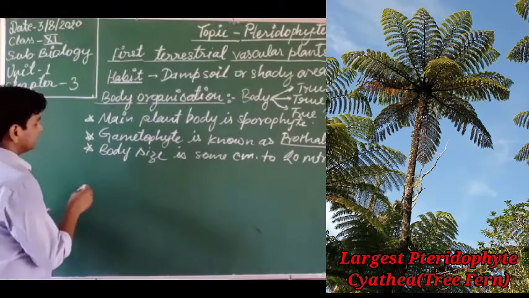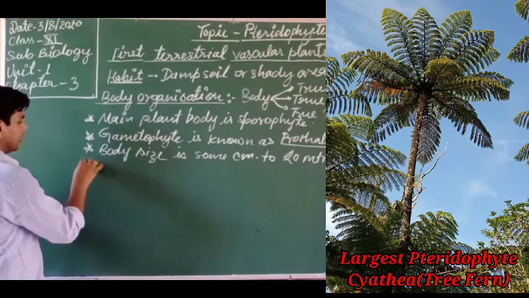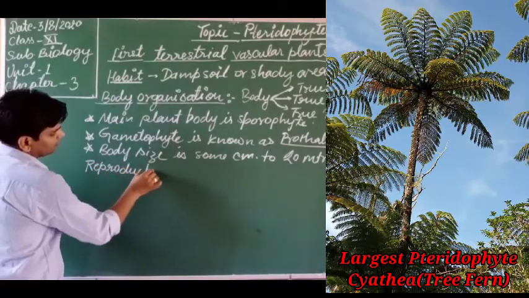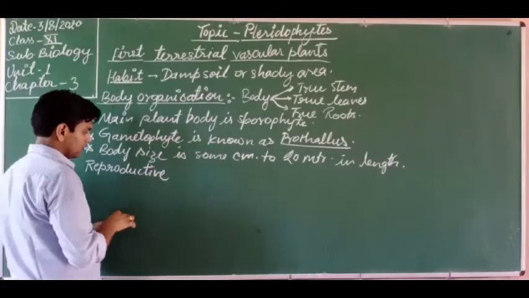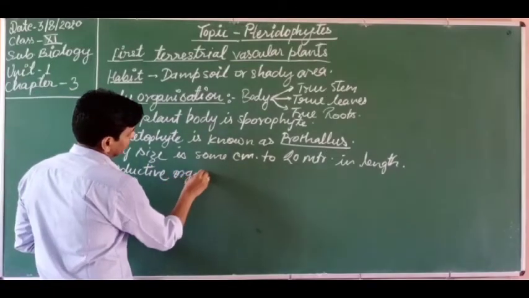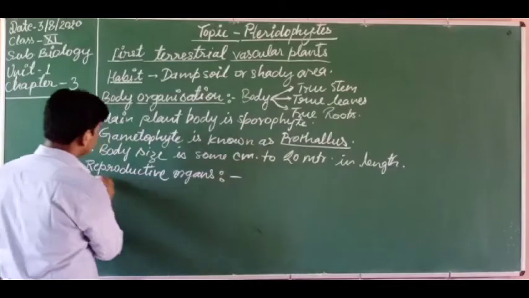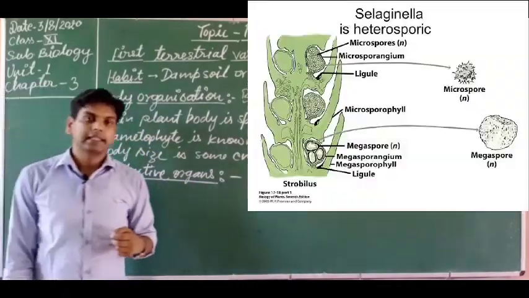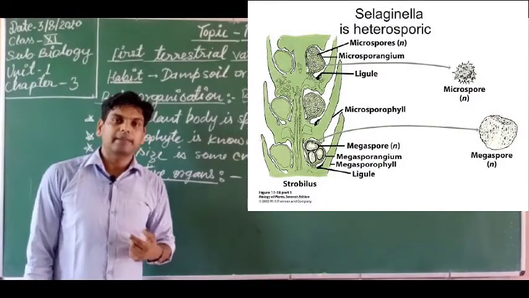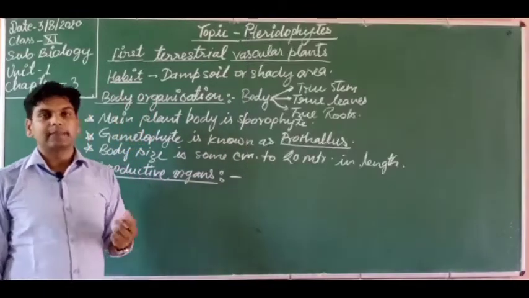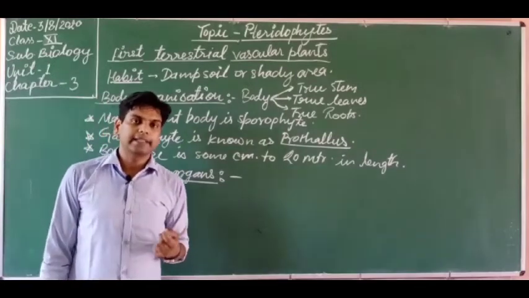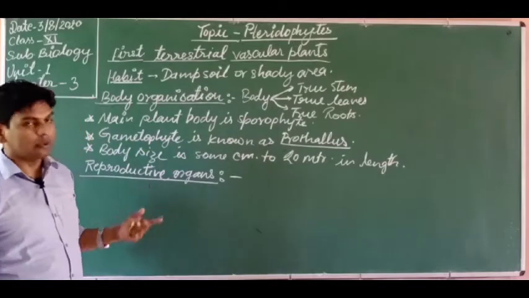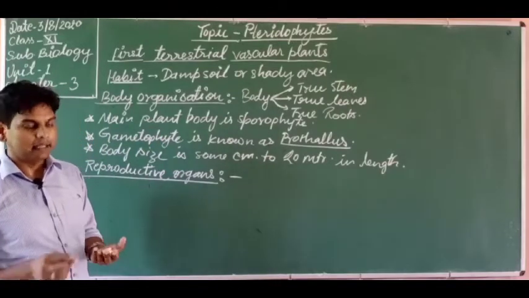Dear students, now let's discuss the reproductive organs. So what are the reproductive organs? Let's discuss here. Just like bryophytes, in bryophytes we have discussed the antheridium and archegonium. The male reproductive part of bryophyte is known as the antheridium, and the female reproductive part is archegonium. So here also the male and female reproductive parts are just like the bryophytes.